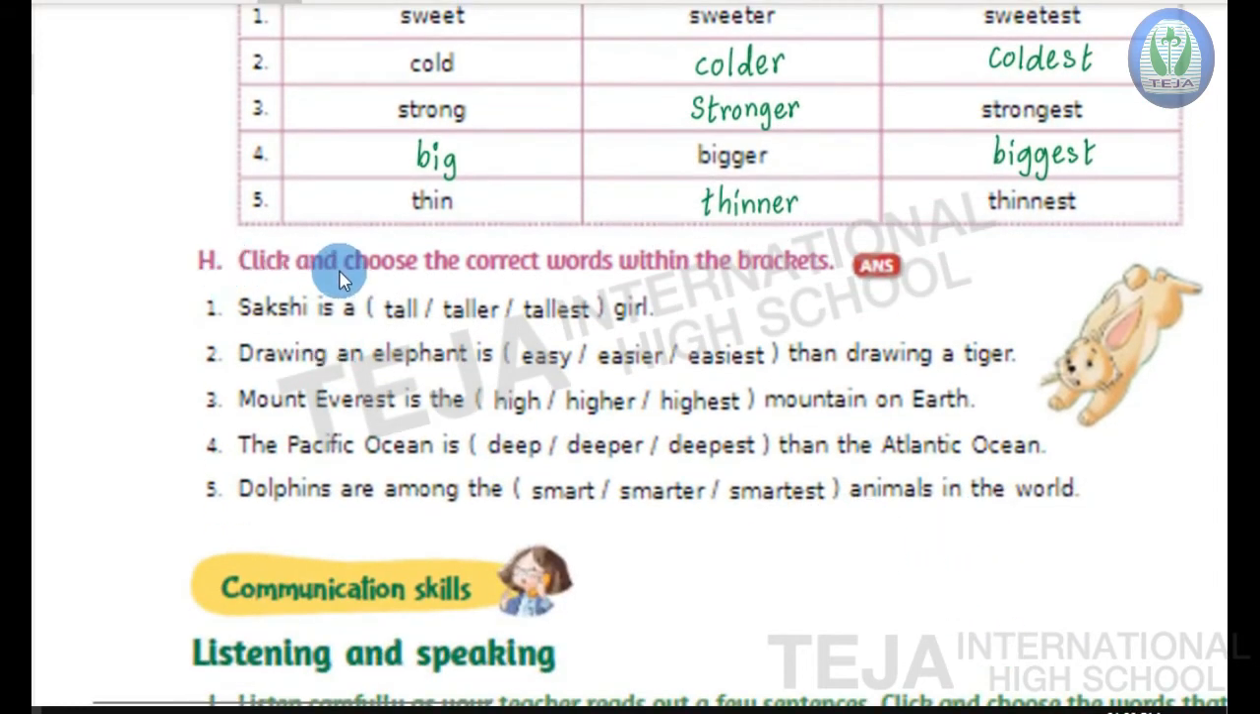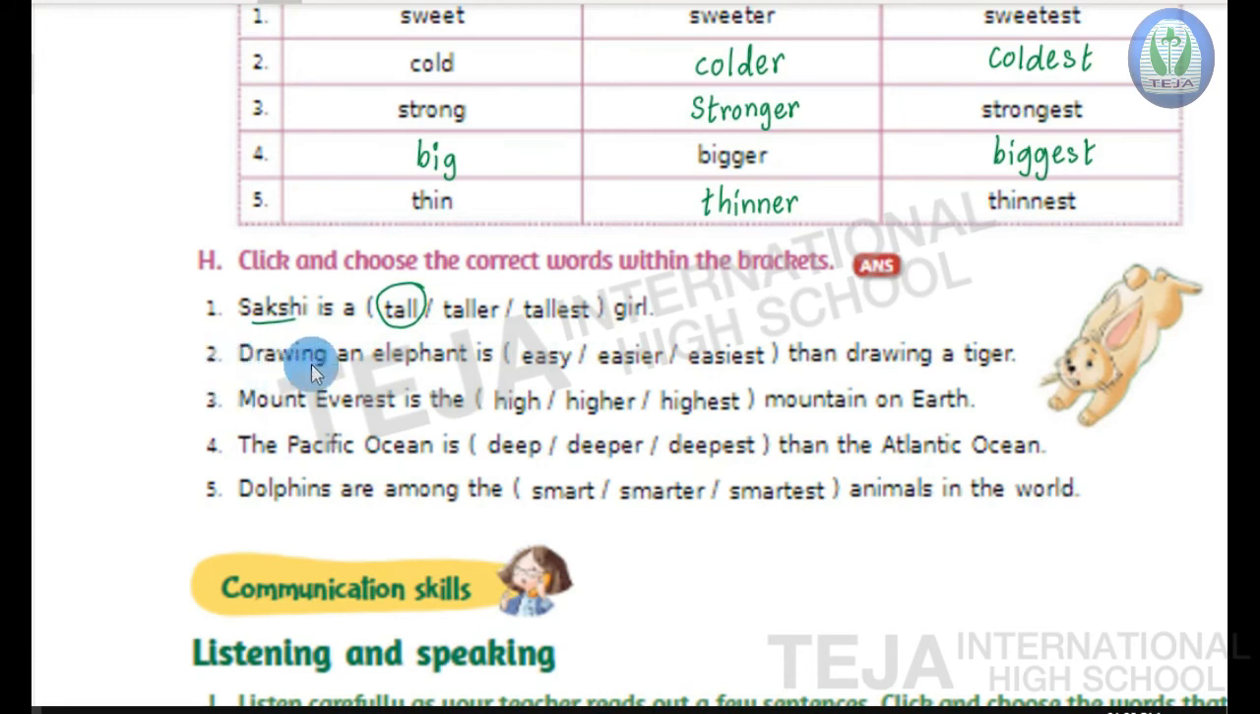Okay. Now next, bit H, children. Choose the correct words within the bracket. So here in the bracket, the degree of adjectives are given. You have to choose the correct word and circle it. So first question is, Sakshi is a dash girl. Tall, taller, tallest. Sakshi is a, we are talking about only Sakshi. So one person means you should use the positive degree. So here the correct answer is tall. Sakshi is a tall girl.